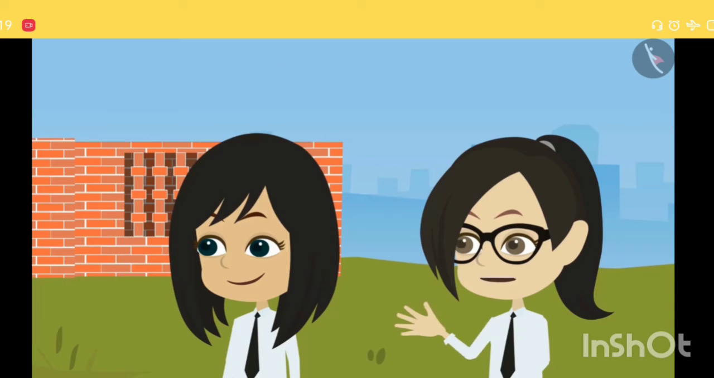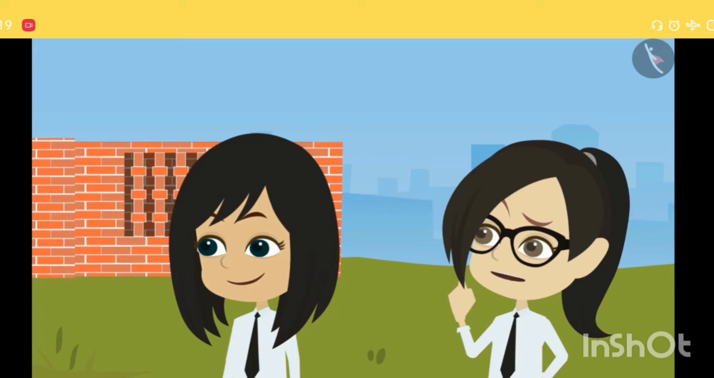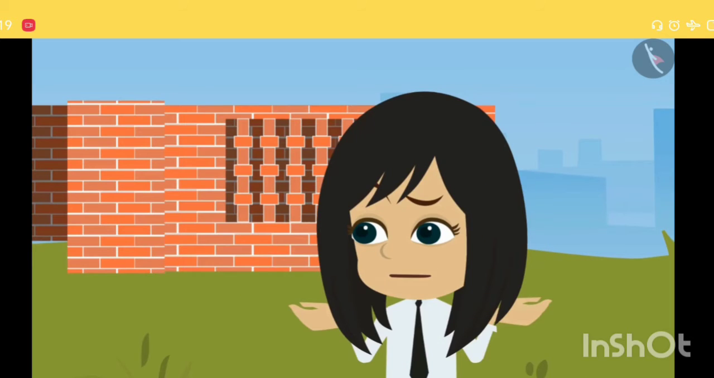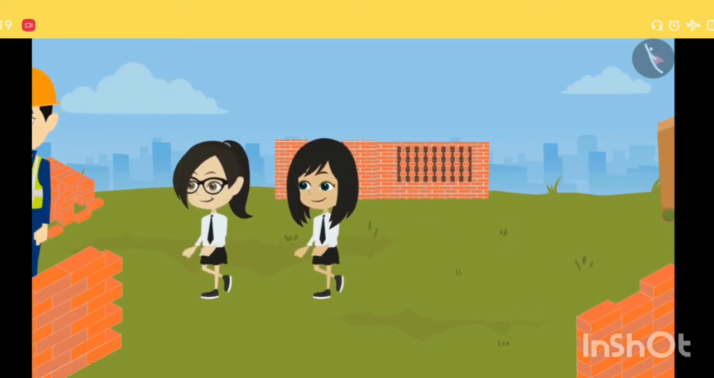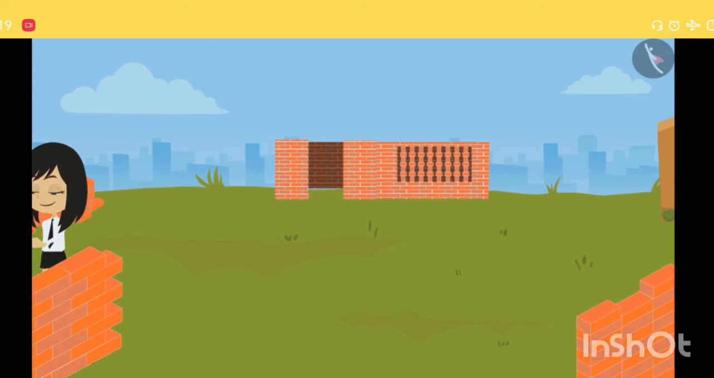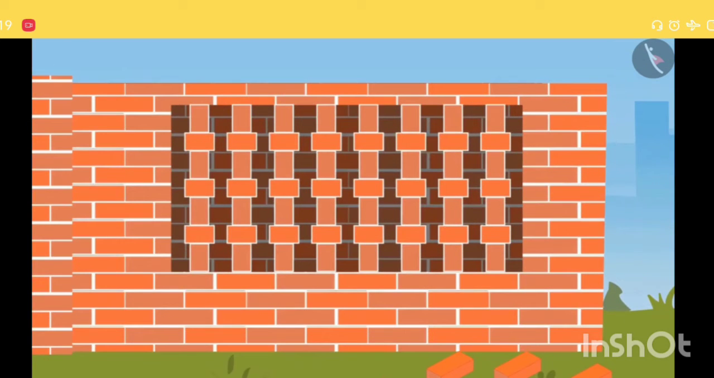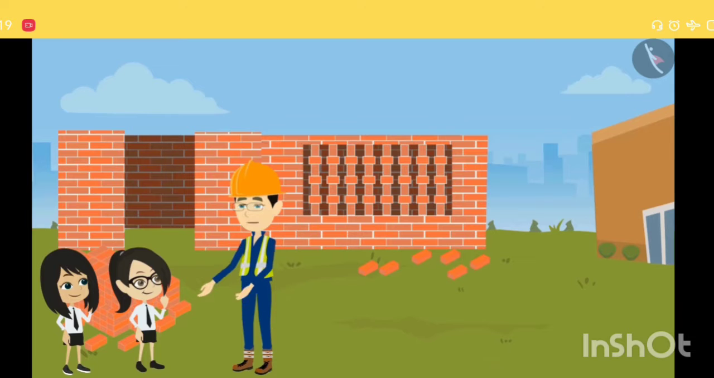Sir, where else do you use the brick pattern? We can also make vents using bricks. What is a vent? The gaps that are left in the wall for air circulation are called vents. See, like we have also made some vents in your canteen wall. You can see many similar vents in the buildings.